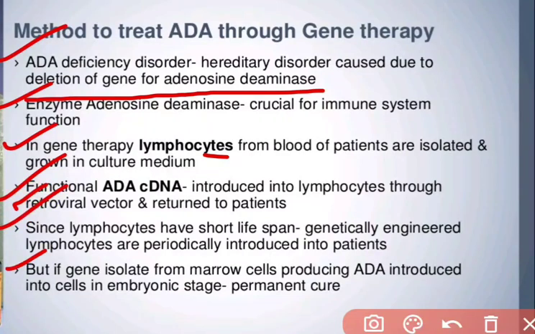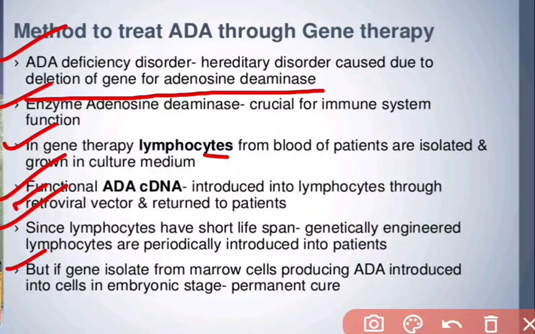But if the gene producing ADA is isolated from bone marrow cells and introduced into cells at the embryonic stage, that is a permanent cure. If you collect the gene from bone marrow and introduce it at the embryonic stage, that will be a permanent solution.